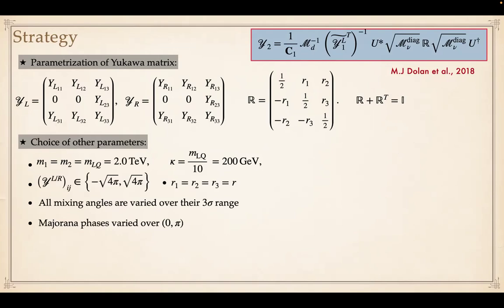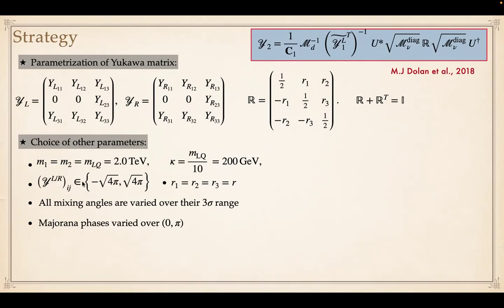We have chosen the parameters such that the mass of the leptoquark is fixed at 2 TeV to avoid the collider bound. Then we have fixed kappa around 200 GeV to avoid the precision T parameter constraints.